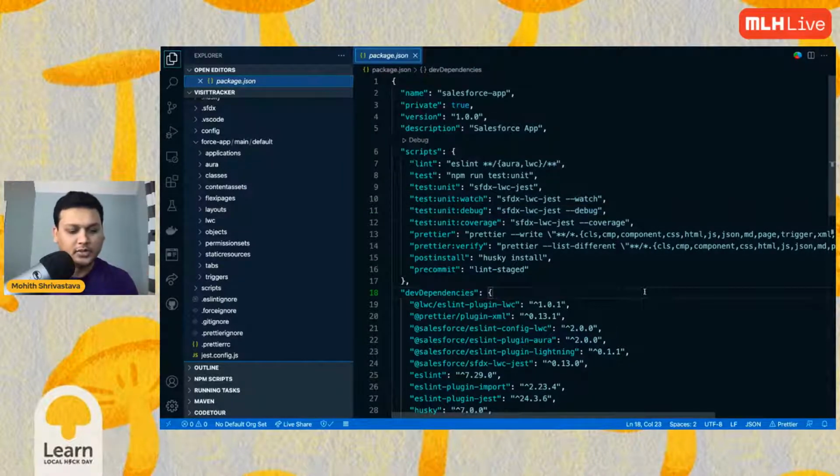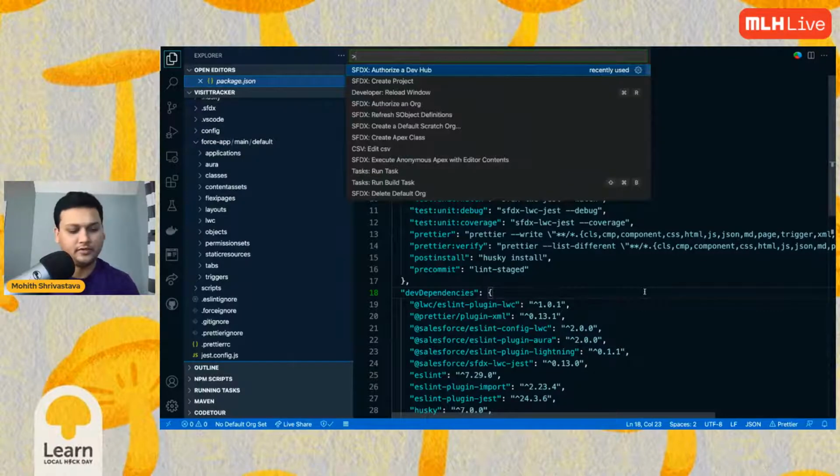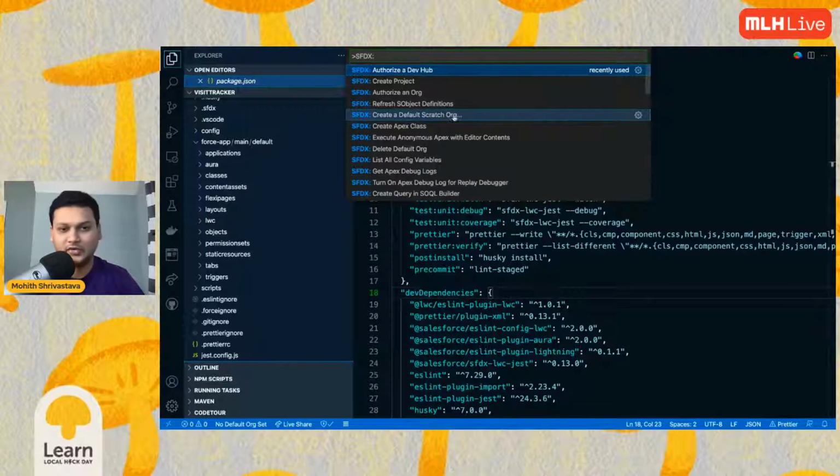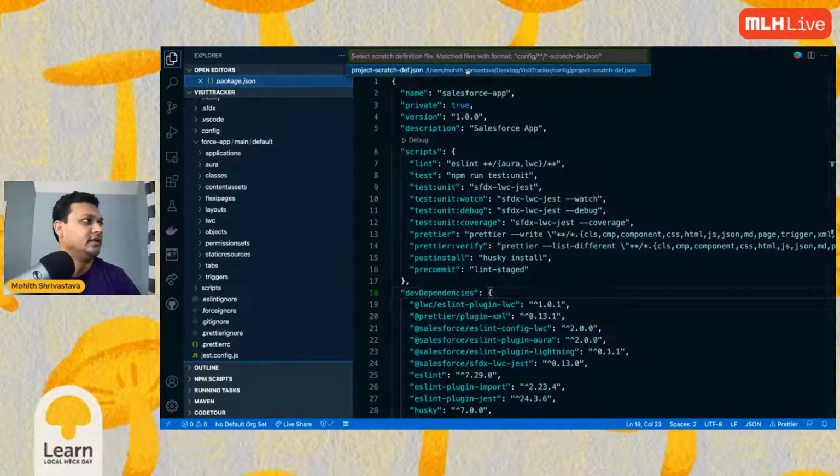Okay. So once you do that, you should do this. Command Shift P again, and Control Shift P for Windows users, and then SFDX, and then all you need to do is say create a default scratch org. You see here, create a default scratch org. So what this does is it will create an org so that you can do the development there. So let's create a scratch org here.